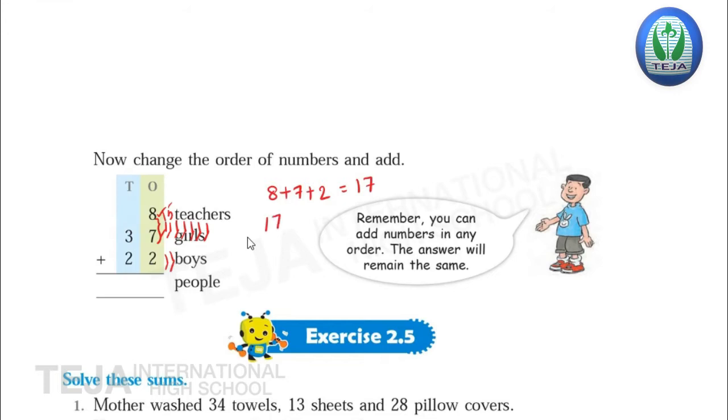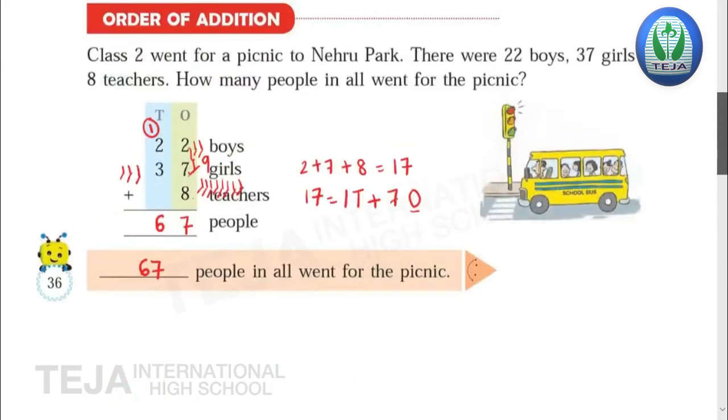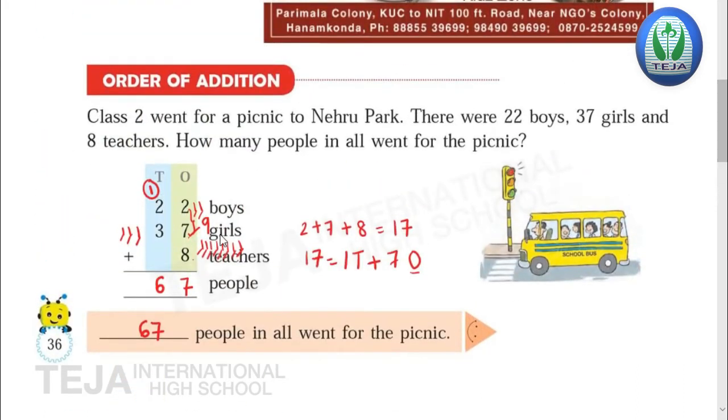Now when we regroup 17, what happens here? 1 in the tens place and 7 in the ones place. So write 7 here in the ones place and 1 in the tens place. Now add 3 plus 1 is 4, 4 plus 2 is 6. So how much is it? 67. Remember, boys plus girls plus teachers, the sum is 67. Here boys plus girls plus teachers equal to total people, how much, children?